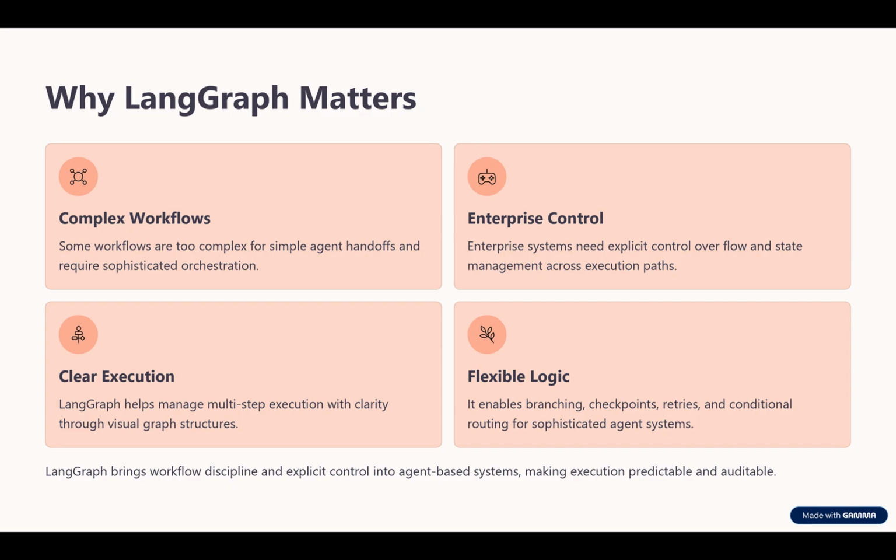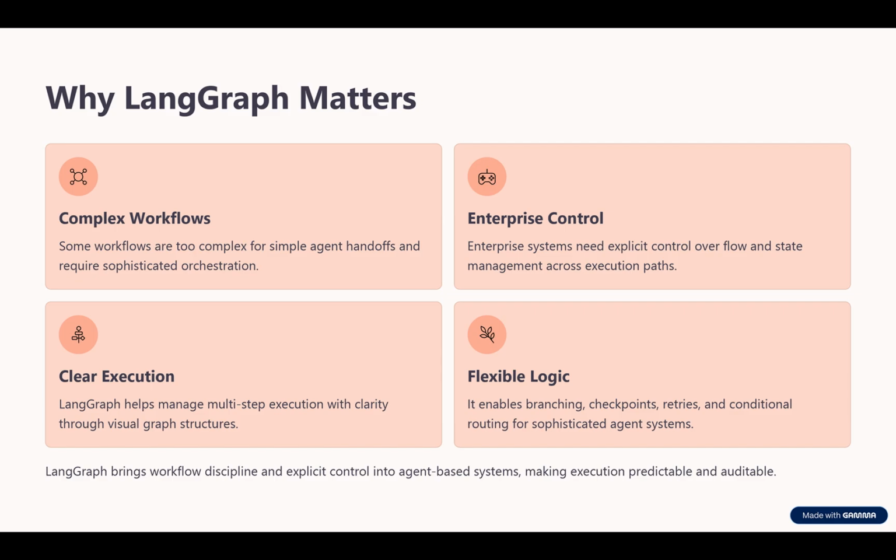LangGraph matters because many enterprise workflows are more complex than a simple handoff from one agent to another. In real organizations, work often moves through multiple steps. Some steps branch based on conditions. Some steps need validation. Some require retries if a dependency fails. Some may pause for approval and resume later. These are not just agent collaboration problems. These are workflow control problems.